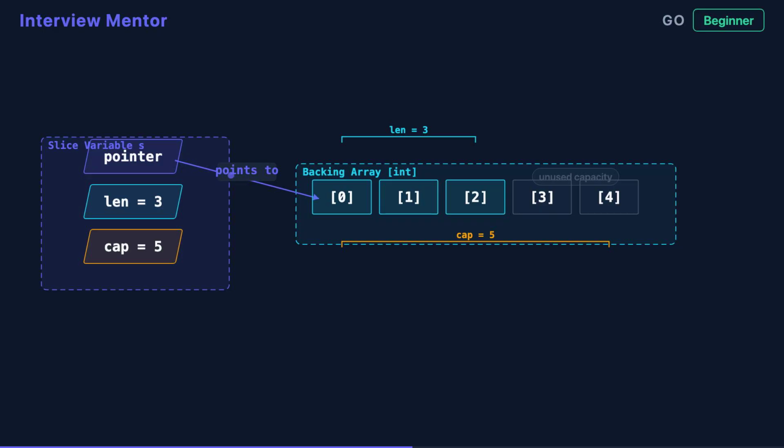You create slices with make, specifying type, length, and optionally capacity. Call append to grow them. When capacity is exceeded, Go silently allocates a larger backing array.